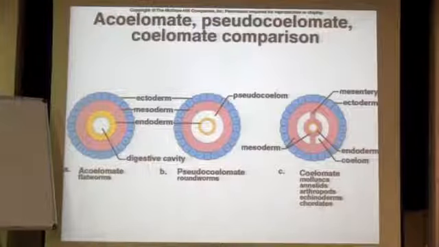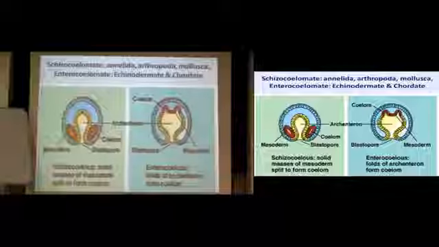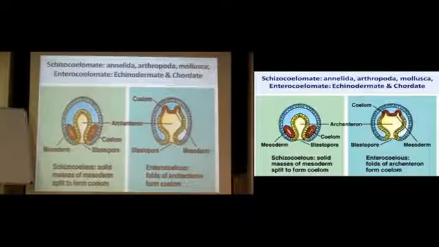Now, when you talk about coelomates, in coelomates also you are going to have 2 more groups, schizocoelomates and enterocoelomates. Now, when you say schizocoelomates and enterocoelomates, where does this difference lie? One thing is sure, you are talking everything with respect to mesoderm. So what happens here is that this particular mesoderm, when it is going to form the coelom, the cavity, it splits in this particular way.